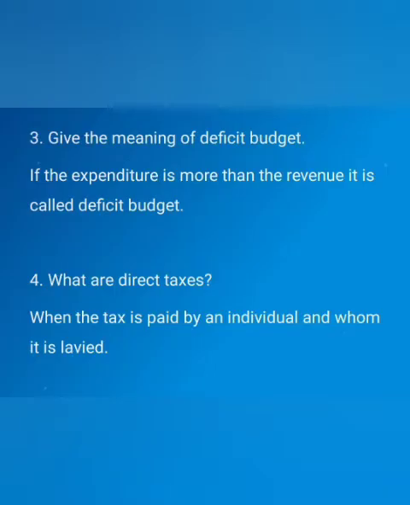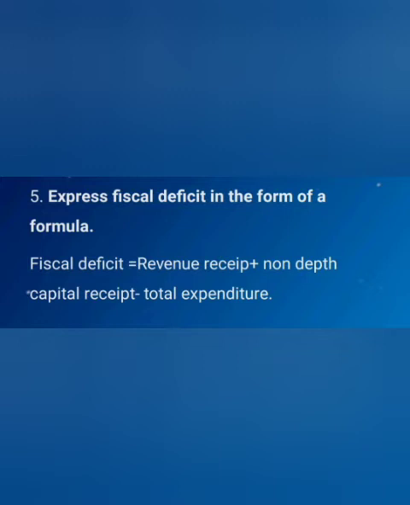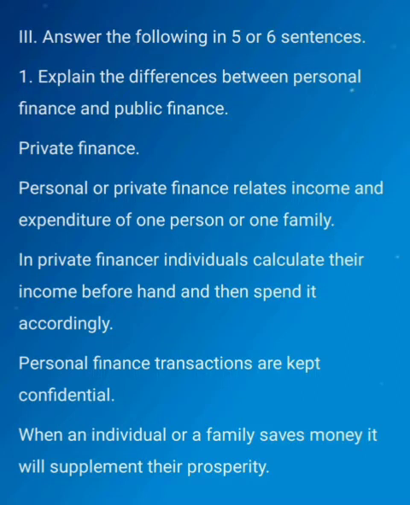Third one: give the meaning of deficit budget. If the expenditure is more than the revenue, it is called deficit budget. Fourth question: what are direct taxes? When the tax is paid by an individual on whom it is levied, it is called direct taxes. Fifth question: express fiscal deficit in the form of a formula. Fiscal deficit is revenue receipt plus non-debt capital receipt minus total expenditure.